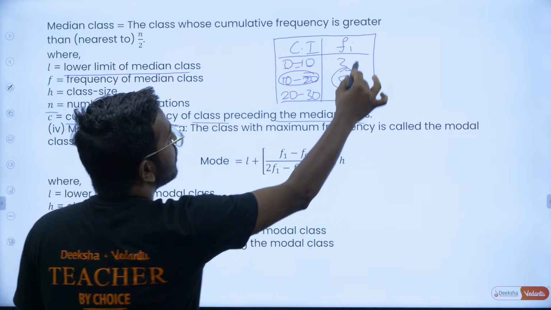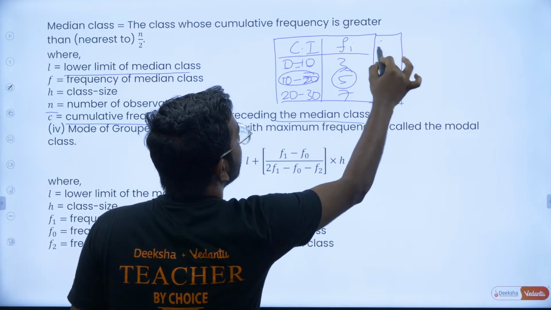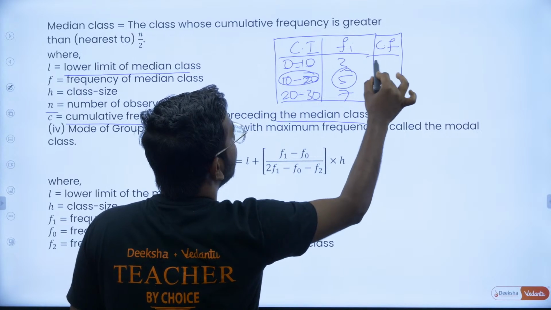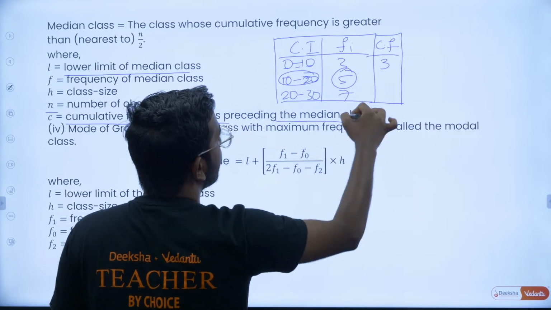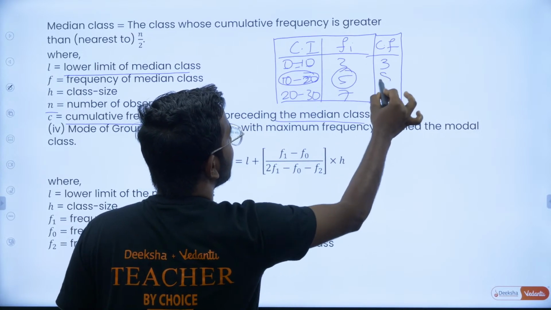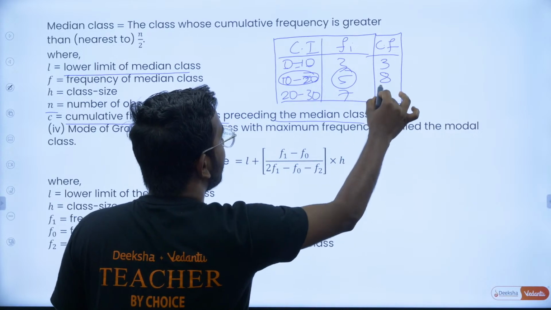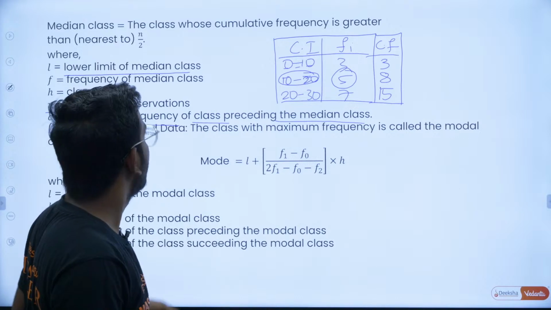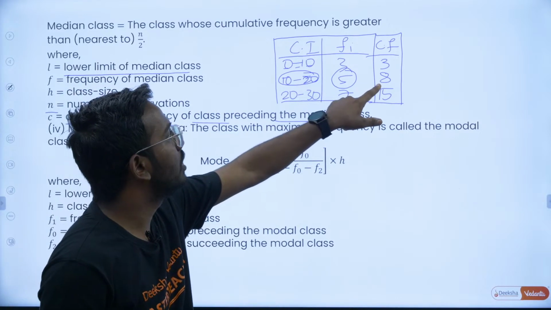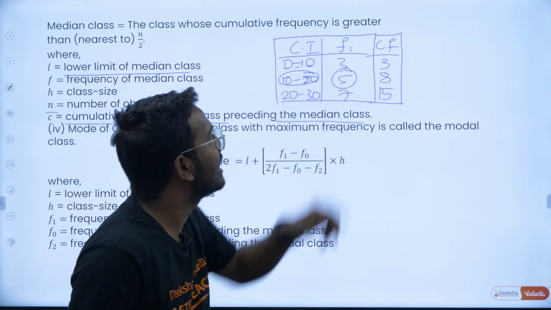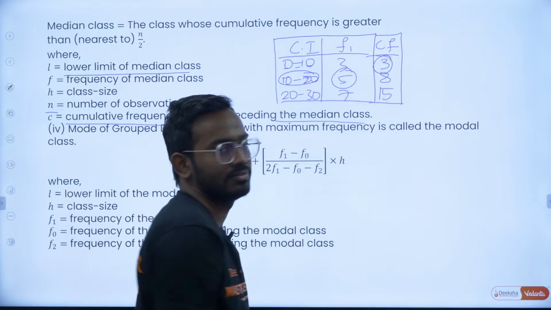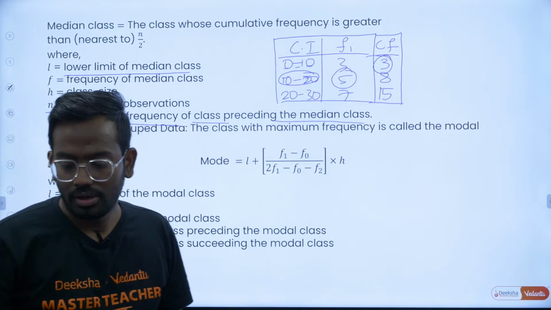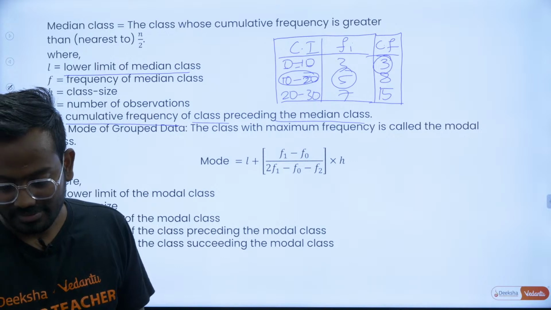You will find the cumulative frequency something like this. Till here it is 3. Next, the cumulative frequency is 3 plus 5, that is 8. The next is 8 plus 7, that is 15. So this is the cumulative frequency. Your C is the cumulative frequency of the preceding class, so here C will be 3. Please keep these things in mind. To find the median, 20 by 2.